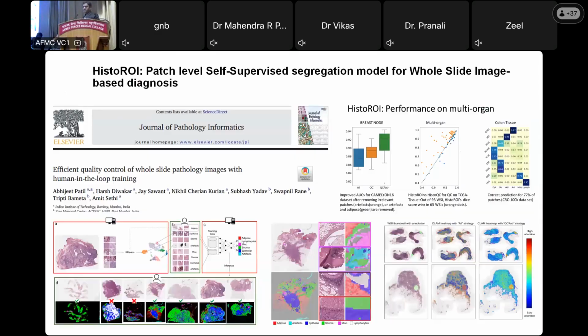Now, many slides have a lot of artifacts. So this is a validation, a quality control algorithm which we have developed in our center at Tata Memorial Hospital, which will tell you that this slide should not be submitted to the pathologist.